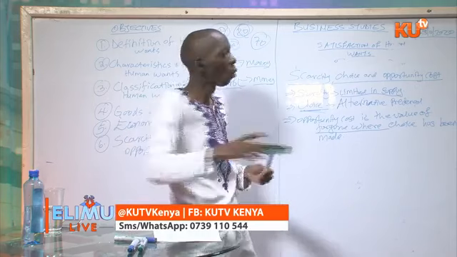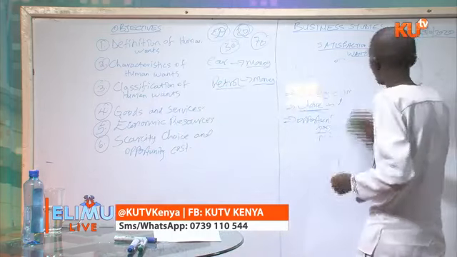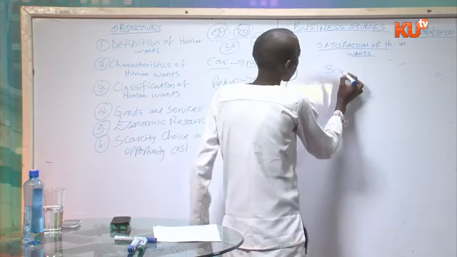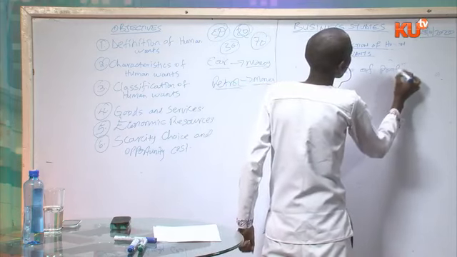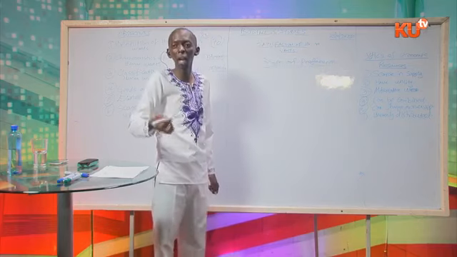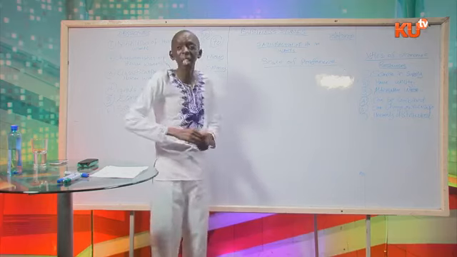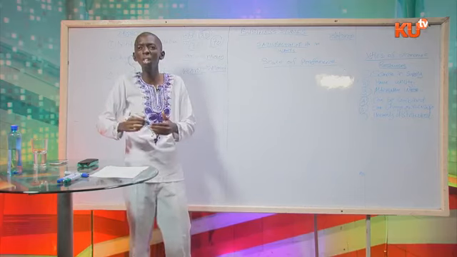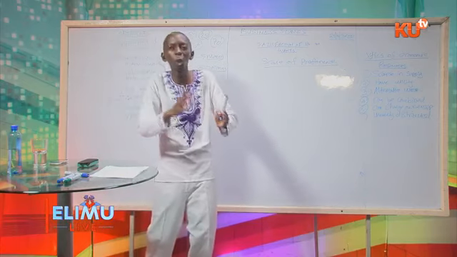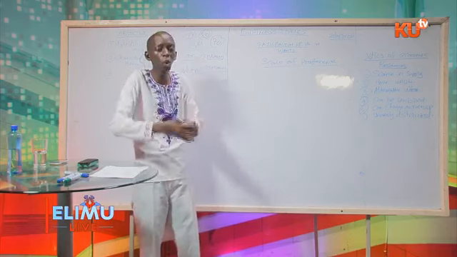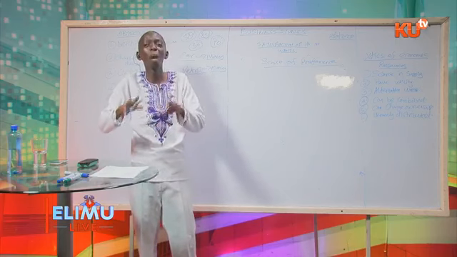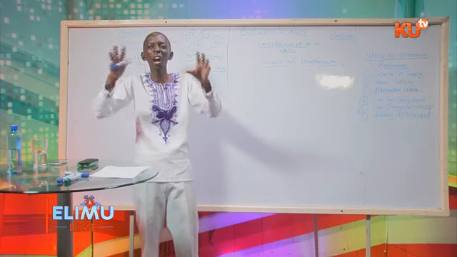A scale of preference is a list of wants arranged in the order of priority. A scale of preference is a list of human wants arranged in the order of priority, from the most important to the least important, so that you first satisfy the most important and then forego the least important because money is not enough to satisfy all wants.